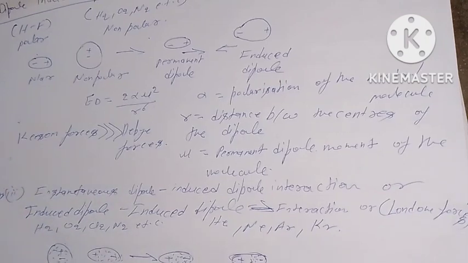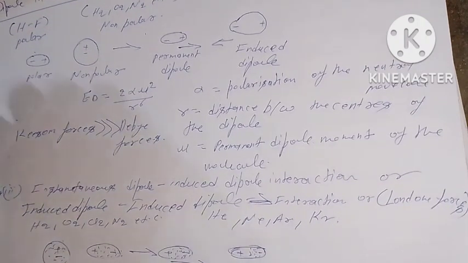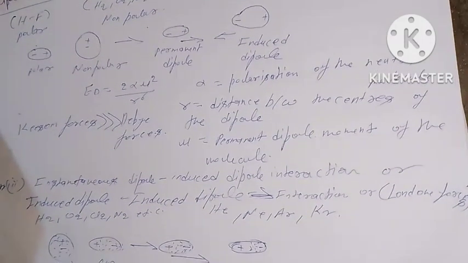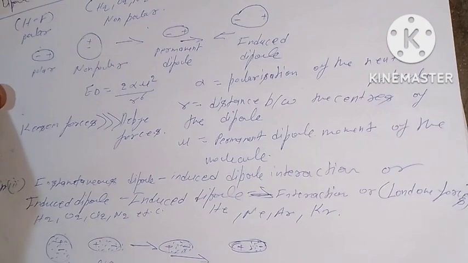Figure A represents a non-polar molecule with a positive center surrounded by a symmetrical negative electron cloud.